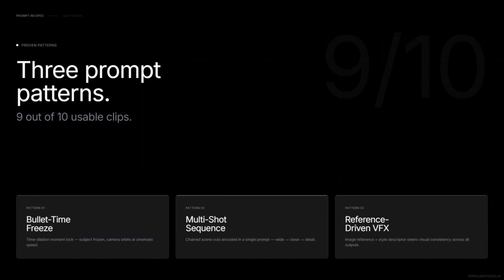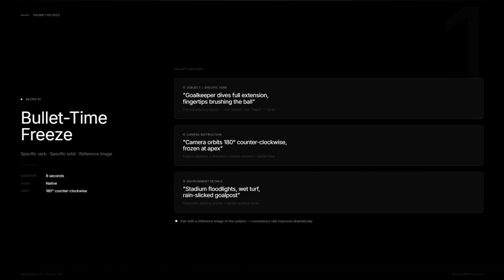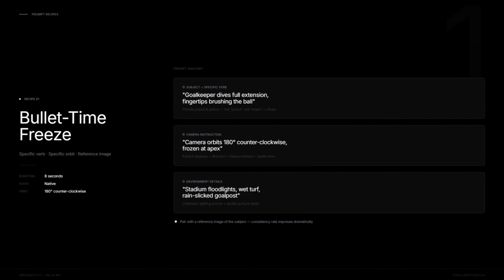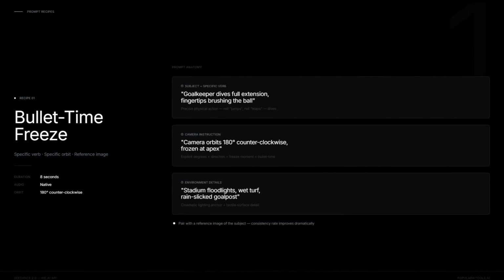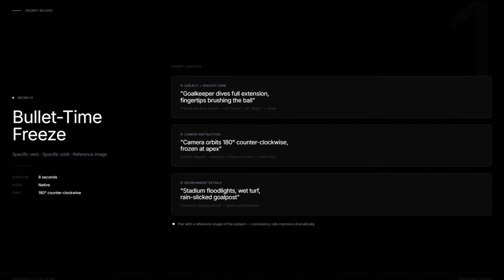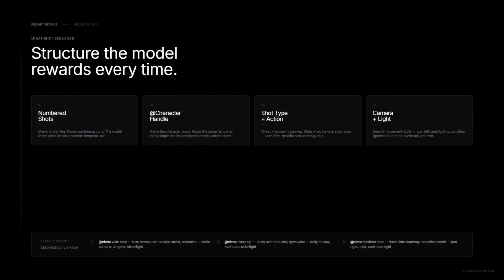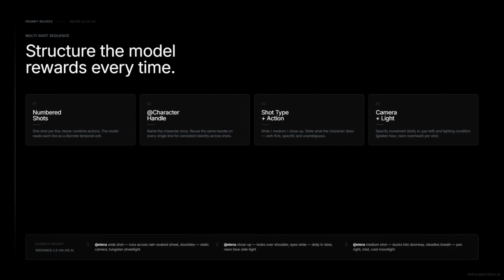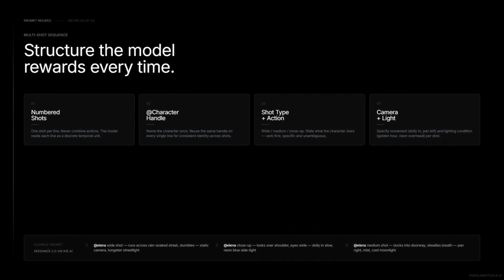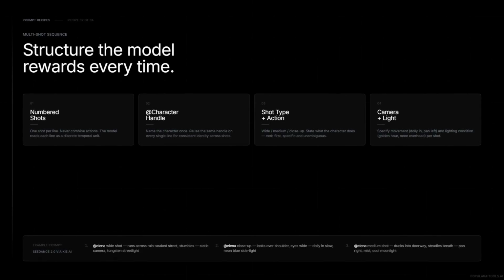Here they are. Recipe 1. The bullet time freeze. A goalkeeper dives to block a shot, frozen at the apex. Camera orbits 180 counterclockwise. Stadium floodlights, wet turf. 3 seconds of frozen orbit. Then time resumes. Works every time. Recipe 2. The multi-shot sequence. Number each shot, 1 per line. Name the character once, then reuse that handle every single line. Shot type, action, camera, lighting. That's the structure the model rewards.